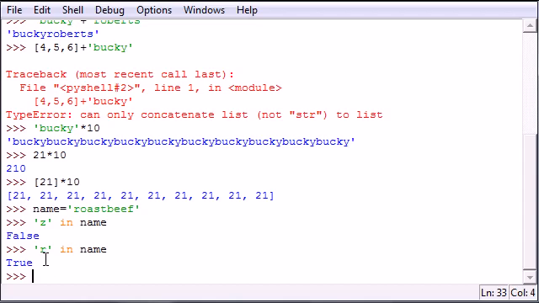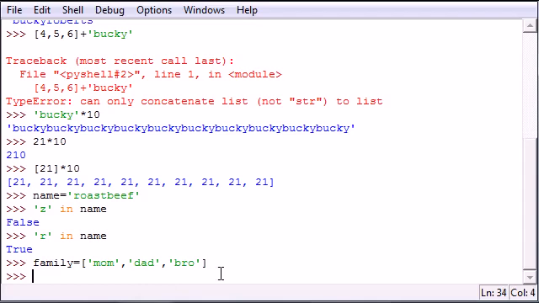So another thing that you can do is apply this to a list. So you have mom in your family, and then dad, and then bro for brother.